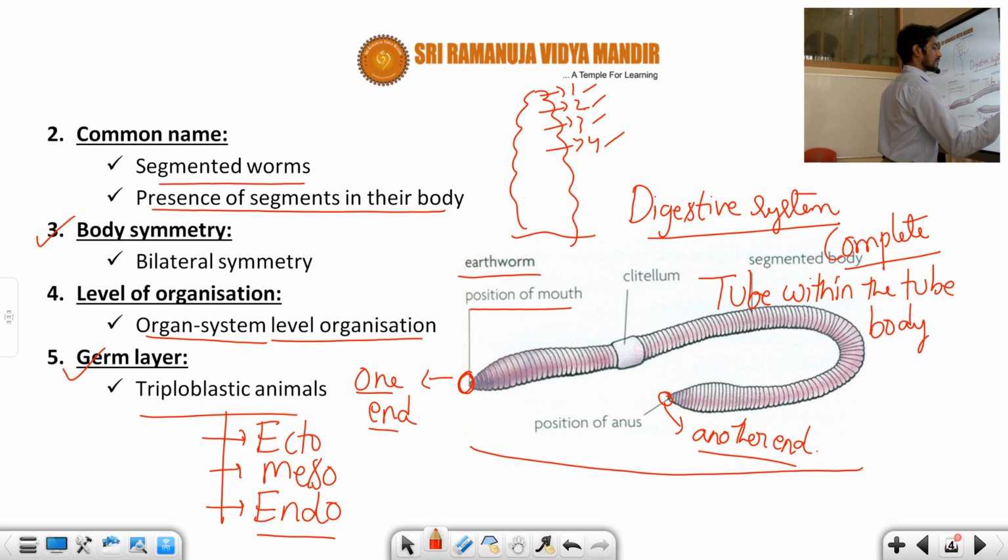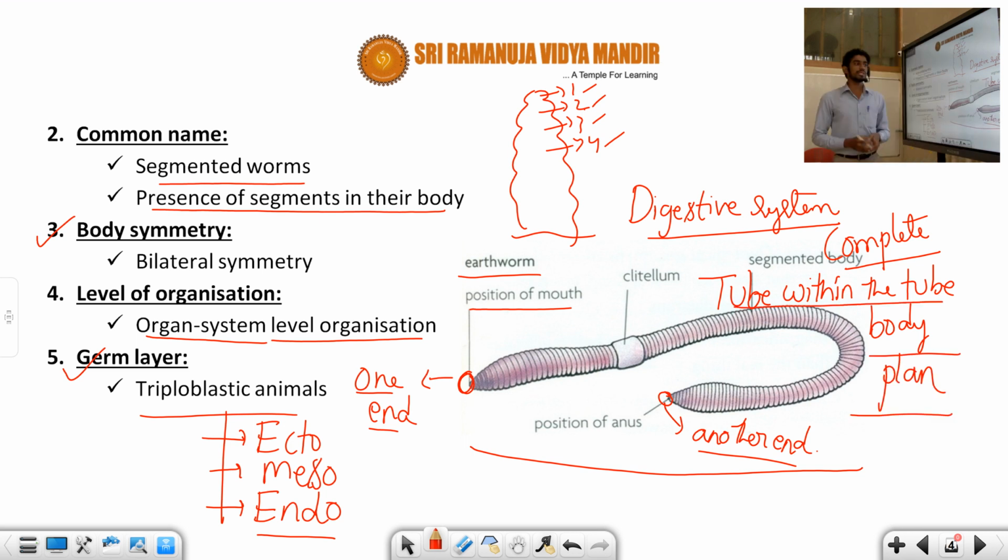So what does it mean? Tube within the tube body plan. Here there are two openings that exist in a complete tubular manner. The complete digestive system appears in a complete tube manner. Common examples of the tube within the tube body plan range from the Nematohelminthes to Chordata. This is also a very, very important point. At the time of the digestive system, I will explain this one again.